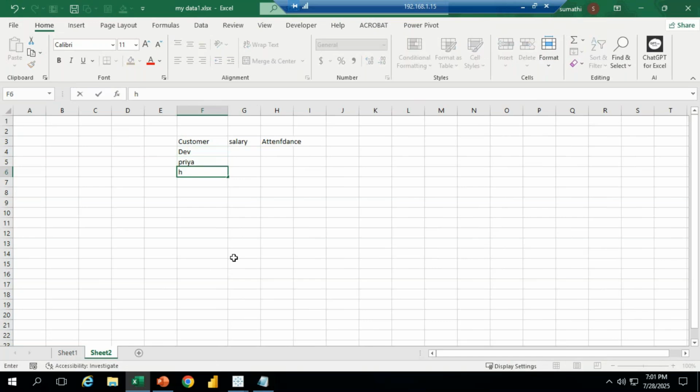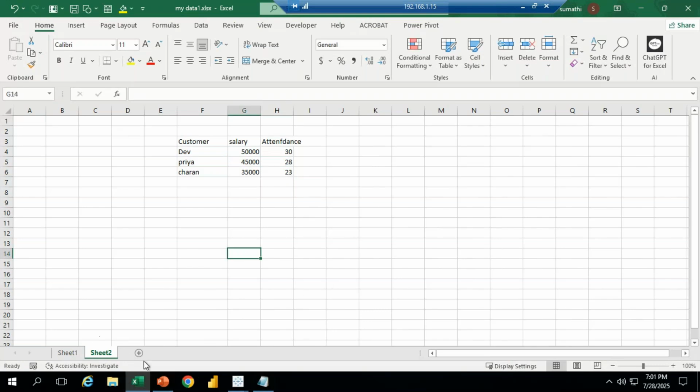Charan, I typed some information, some salary also I typed here. Then like this I have attendance: 30 days, 28 days, 23 days. Like this I applied. But now when we are working with ten sheets, for example,